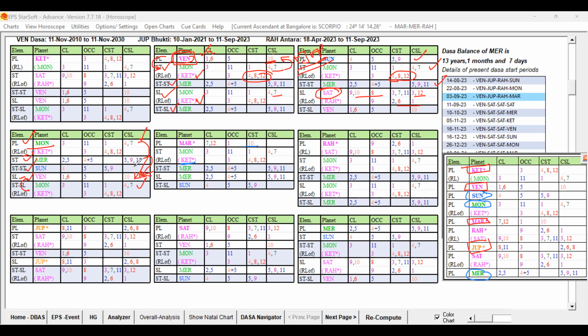So the rulers are passing their significations to the sublord, making that sublord favorable or getting support from these favorable key planets, and the star lord also favorable key planet and supports also favorable key planets, especially with the ruler link. So because of that, Moon is supportive, and you can see there is no 8 and 12 at the star level, 2A level, and sub level when compared to this, right? So Moon is favorable.